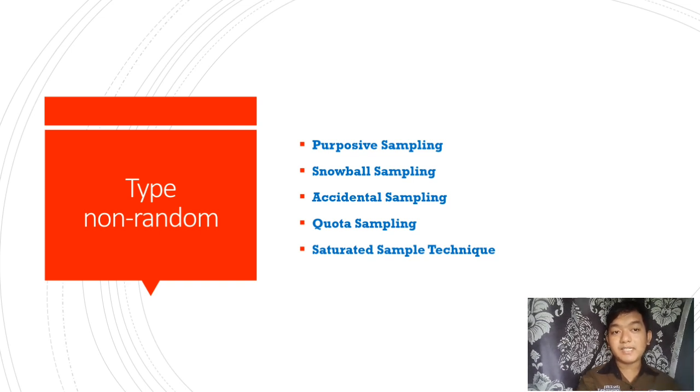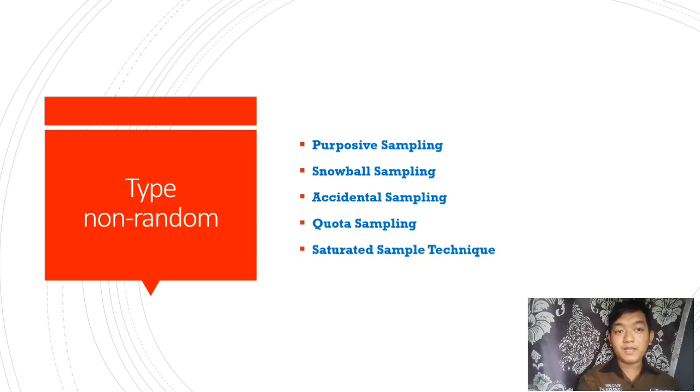Number 3 is the accidental sampling method. In this accidental sampling method, the researcher takes a sample that happens to be met at that time. The method is suitable for examining rare disease cases whose samples are difficult to obtain.